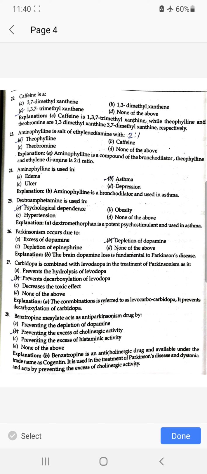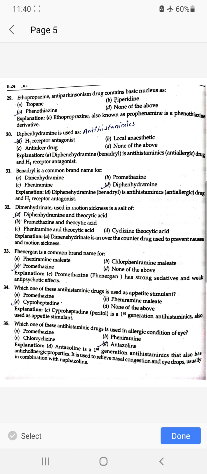Benztropine mesylate acts as an anti-Parkinsonism drug by preventing the excess of cholinergic activity. Ethopropazine, an anti-Parkinsonism drug, contains basic nucleus as phenothiazine. Diphenhydramine is used as H1 receptor antagonist. Benadryl is a common brand name for diphenhydramine.